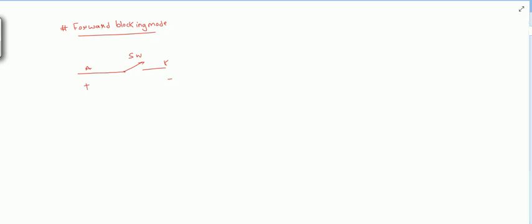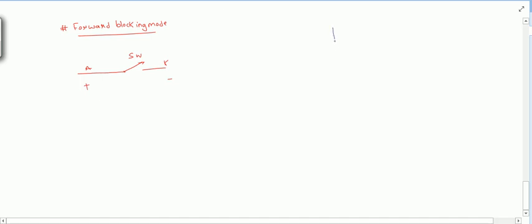For an ideal switch, in the VI characteristics there will be no flow of current through the switch, so only the voltage will be present on the axis.